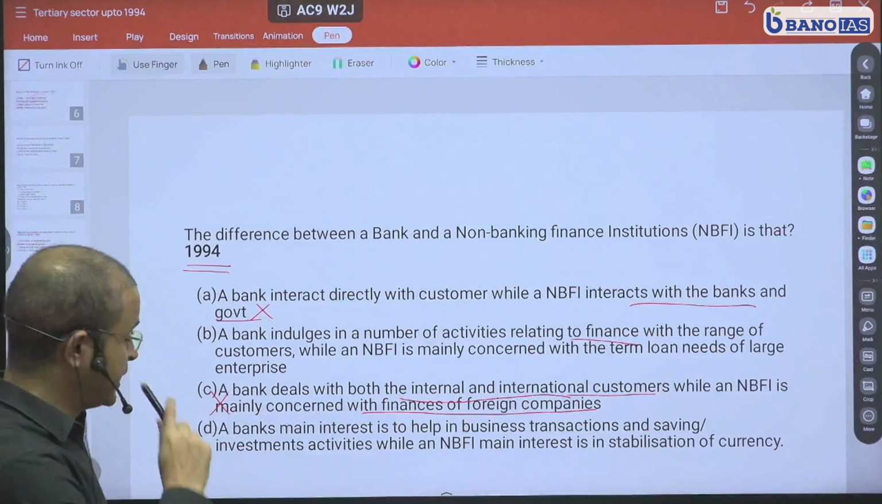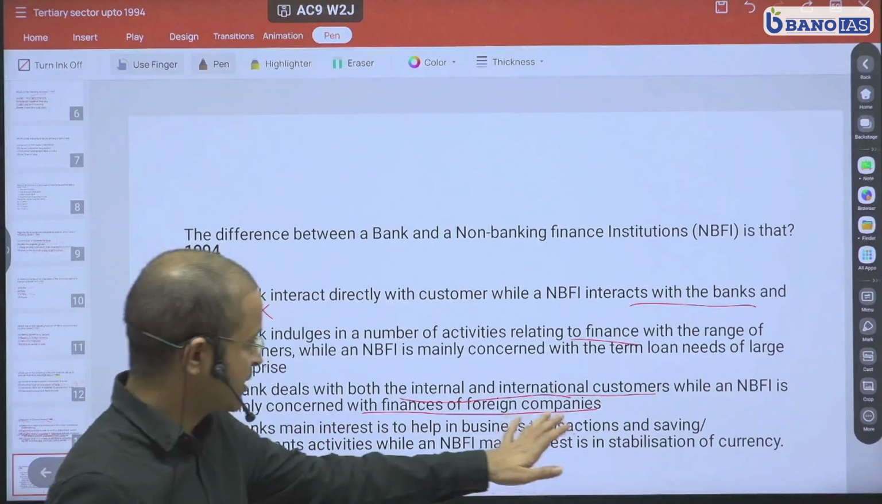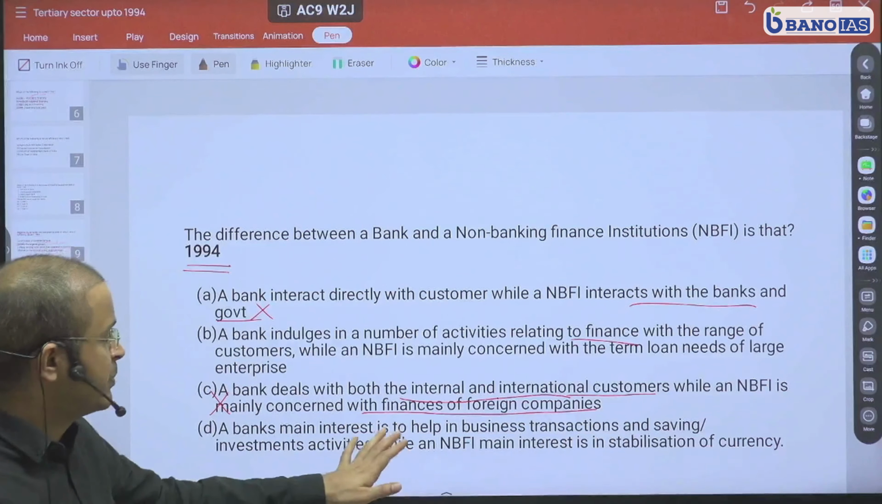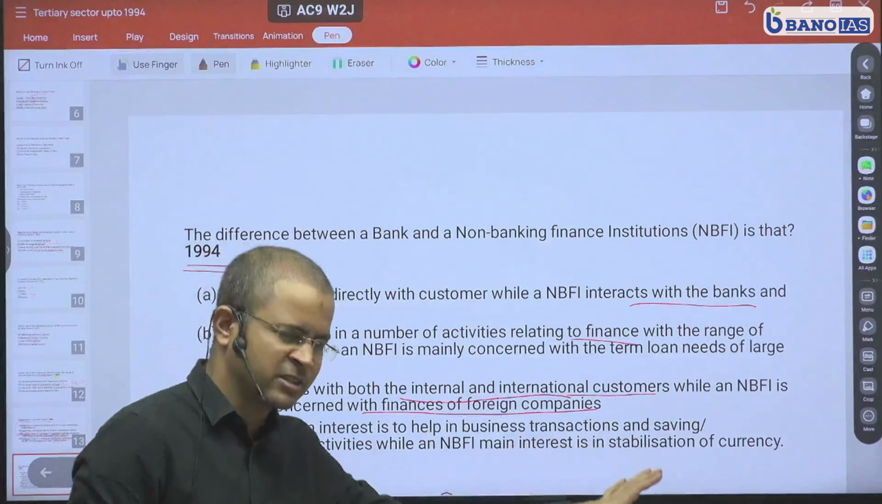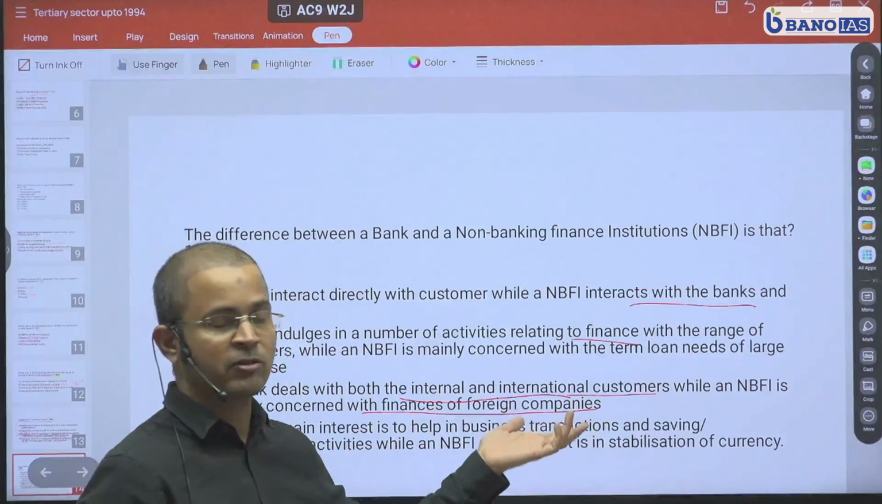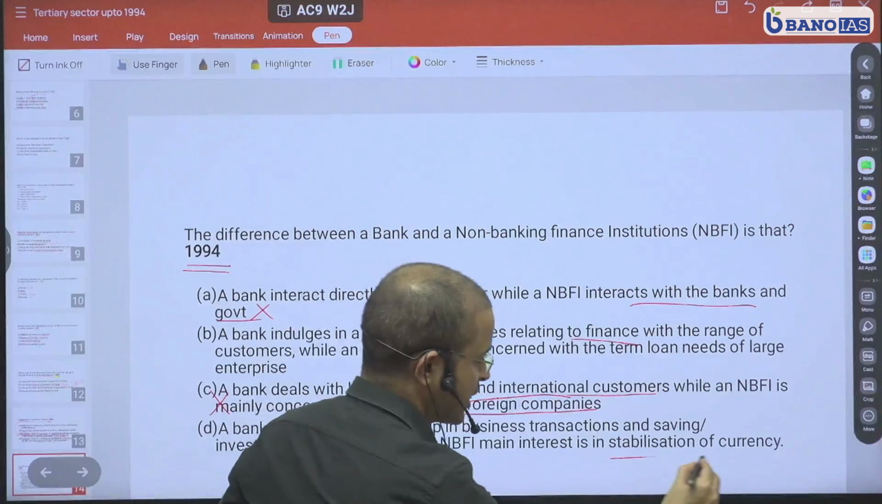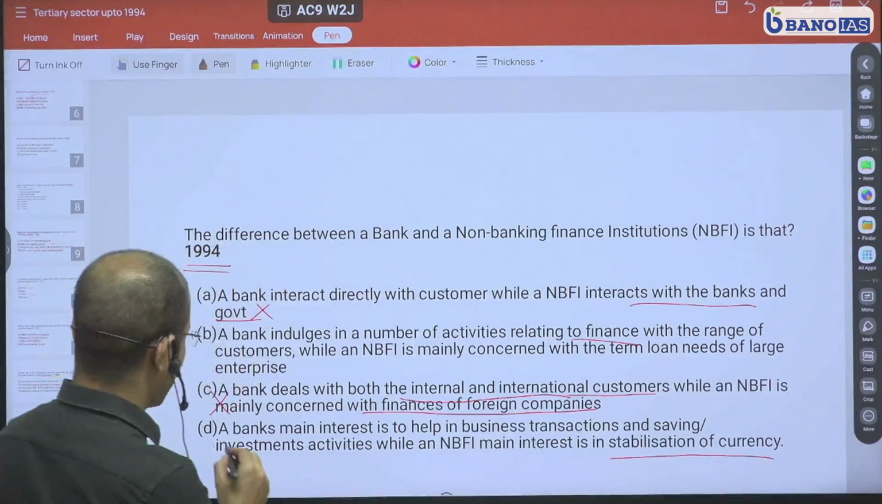Let's read option D, which is: a bank's main interest is to help in business transactions and saving-investment activities, while the NBFI's main interest is in stabilization of currency. As you know, this is not what NBFIs look at. They are involved in finance and not currency. What is being mentioned here is stabilization of currency. That is actually the function of the RBI. So this option is also wrong.